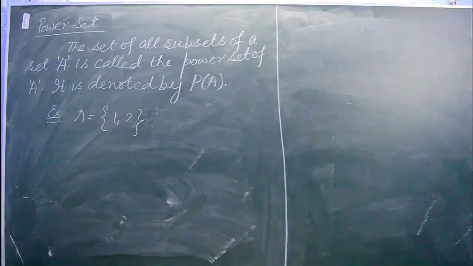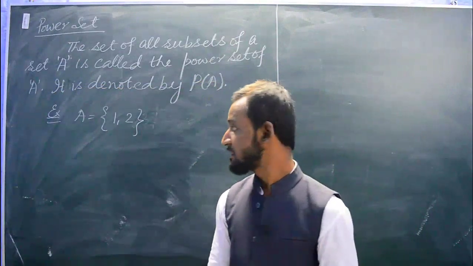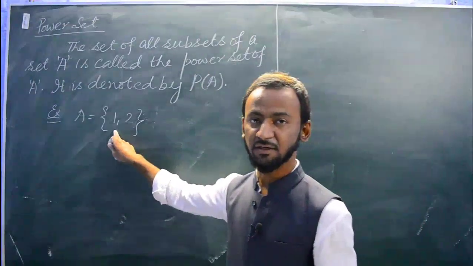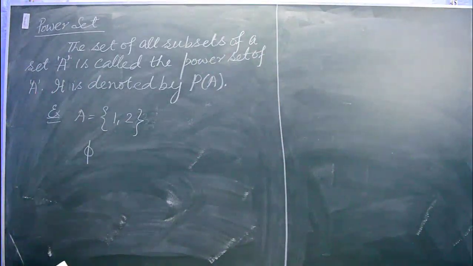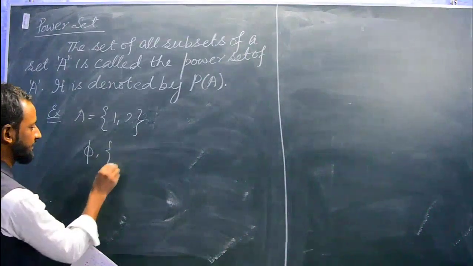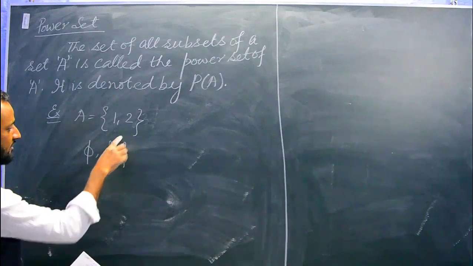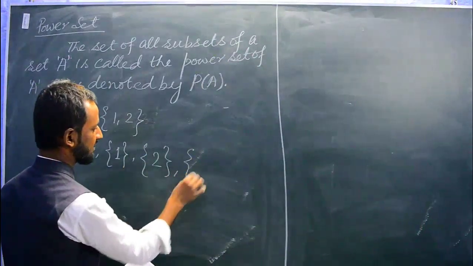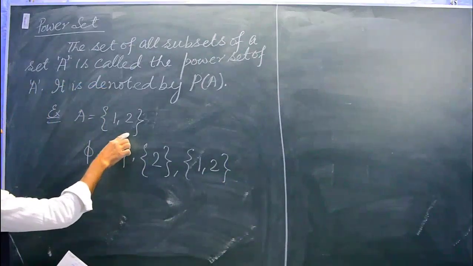So as we have noted down that the empty set is a subset of every set. We have noted down in one point that the empty set is a subset of every set. So here for this set, the empty set will be one of the subsets. So we will list ∅. This is the first subset. Second will be {1}. This set is a subset of set A because 1 is contained here. Another subset {2} and another subset {1, 2}, because every set is a subset of itself.